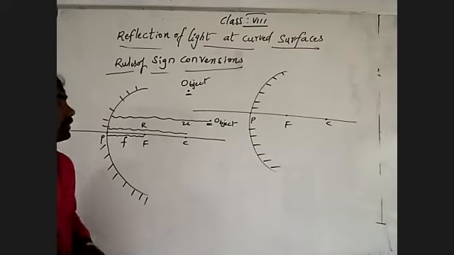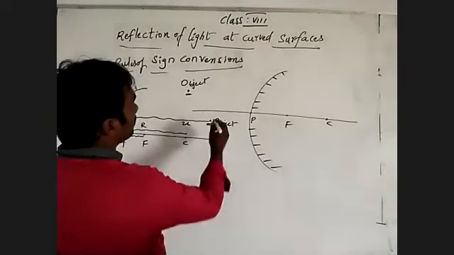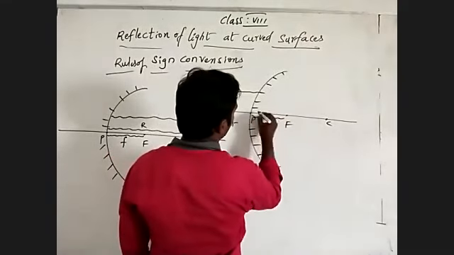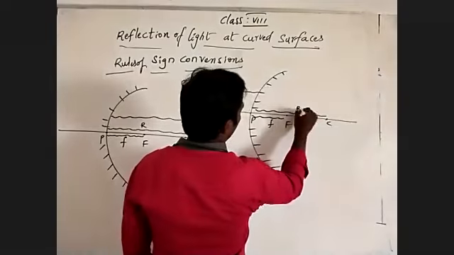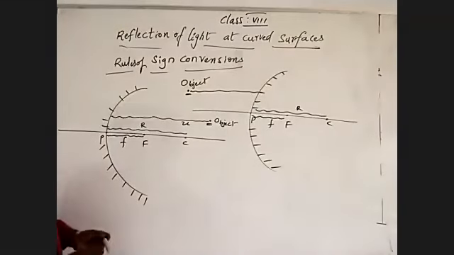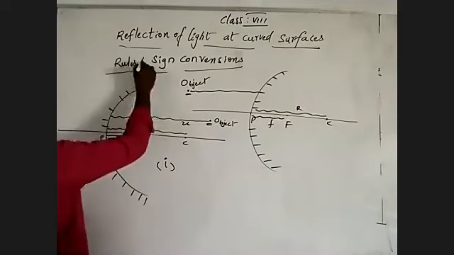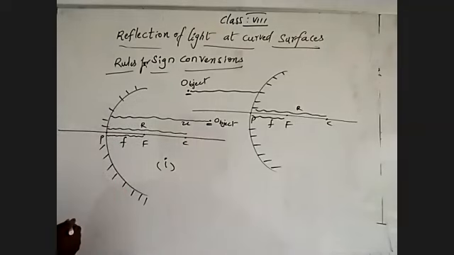Here also, it is the same: object distance, focal length and radius of curvature. Understand? First rule of sign convention. What is the first rule?